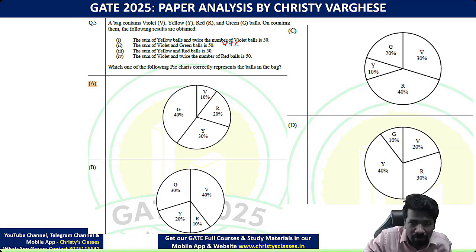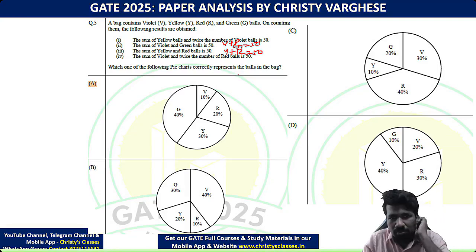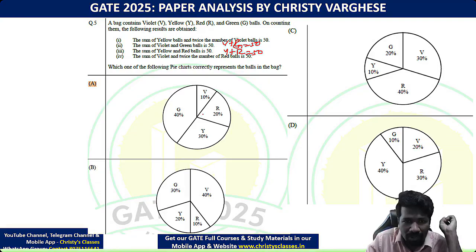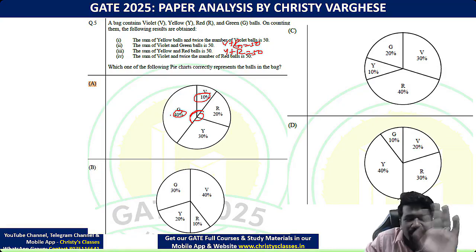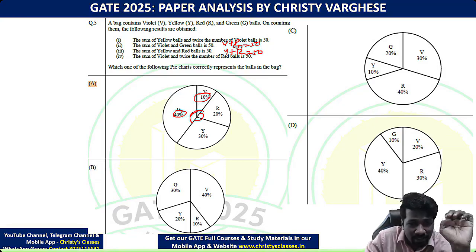Violet plus green 50, yellow plus red 50. Violet plus green 50 means this one. Yellow plus red 50. Yes, both are equal. 50 means 10 plus 40, 50%. That 50 and this 50 have no connection. This is 50%, this is 50%, so both are equal.